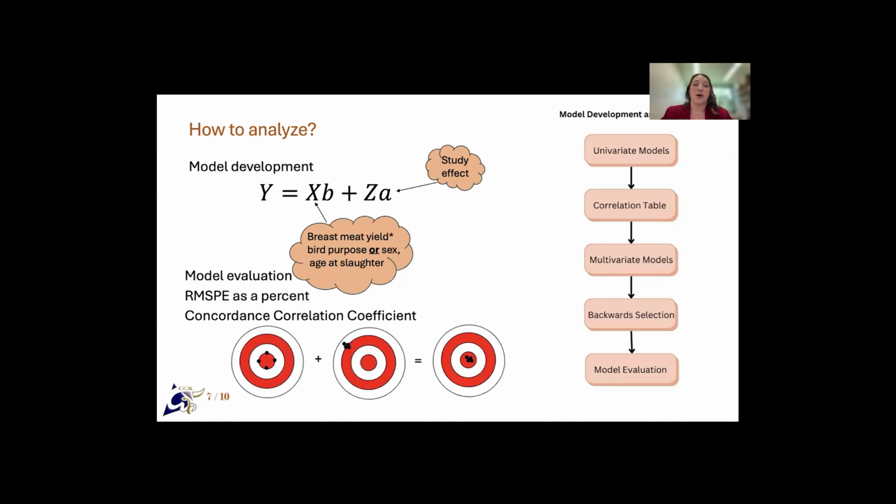The next step is model evaluation. RMSPE as a percent, and the concordance correlation coefficient were used to evaluate which model performed the best. RMSPE as a percent is a measure of precision, where smaller is better. And the concordance correlation coefficient is a measure of precision and accuracy, where the value of 1 means perfect agreement.